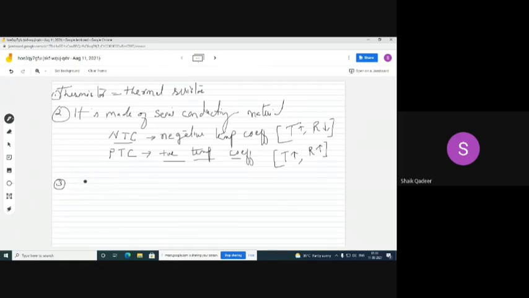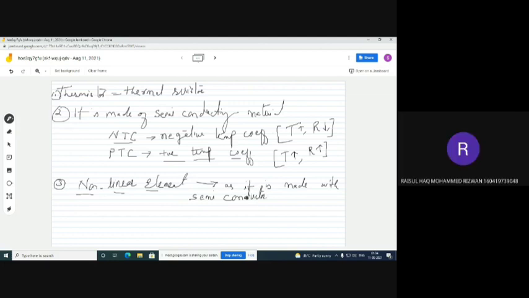But thermistor is a non-linear element. Any idea why its behavior is non-linear? The reason is it is made with semiconductor, whereas RTD is made with metal or conductor.